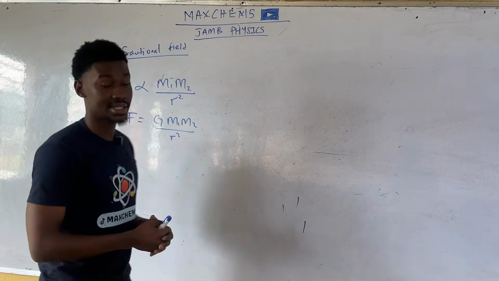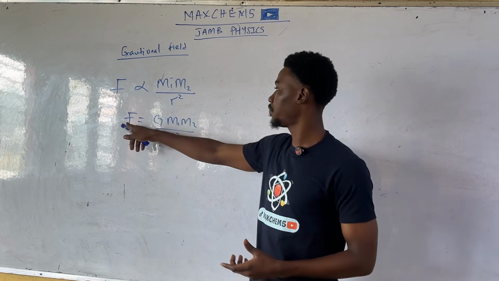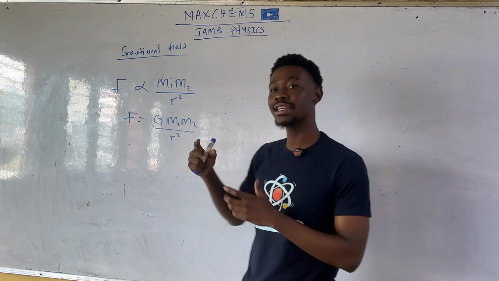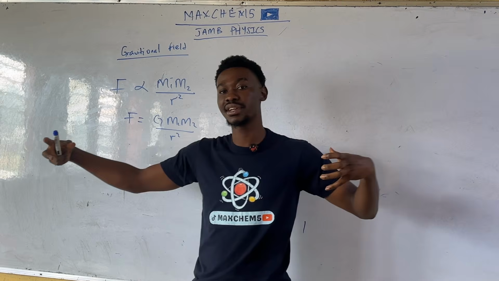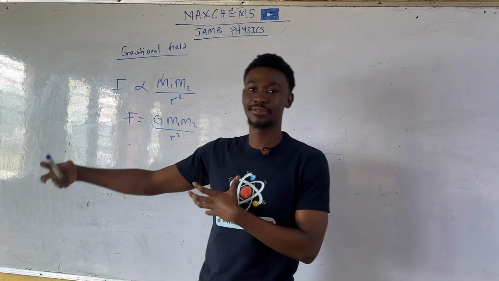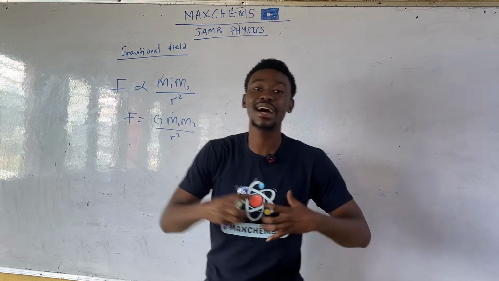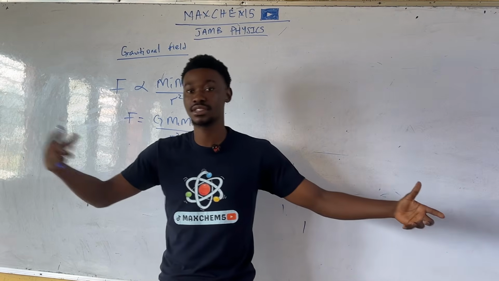What this simply means is that when we have two bodies of mass m1 and m2, the force between these two bodies is given by the product of the two masses and inversely proportional to the square of the distance separating those two bodies. The more distance they have, the less force will be felt between those two bodies. That means the farther apart those two bodies are, the less force will be experienced between them.